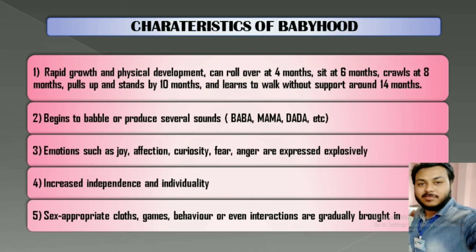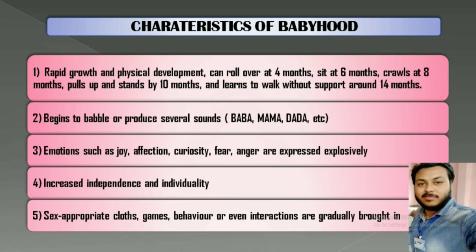Then he or she crawls at 8 months, starts standing at 10 months, and at around 14 months on average a child can fully walk. Then speech development also occurs during babyhood, like he begins to babble. Babble means small sounds like baba, mama, etc.